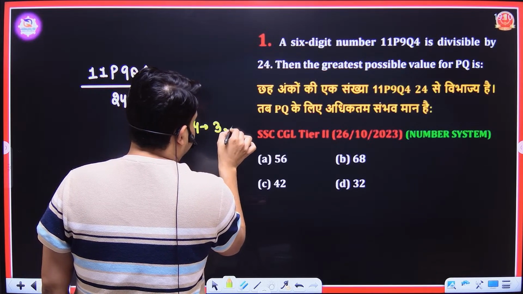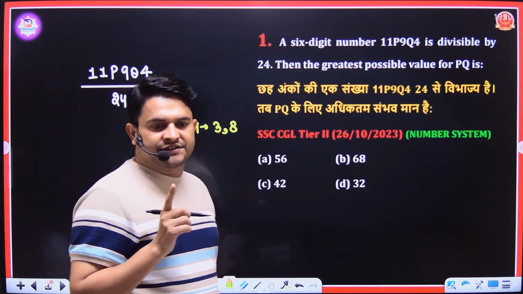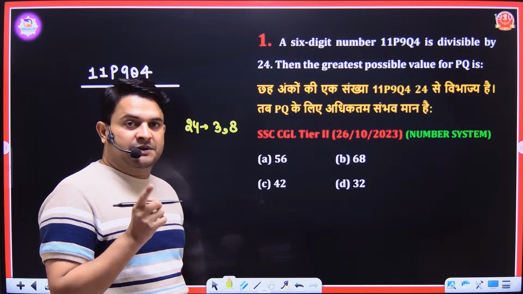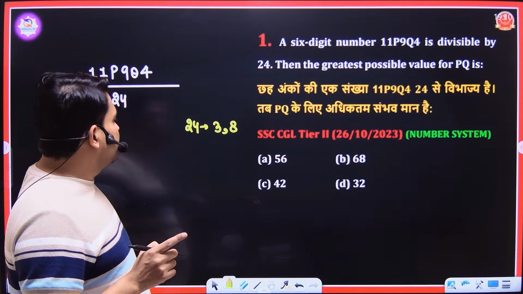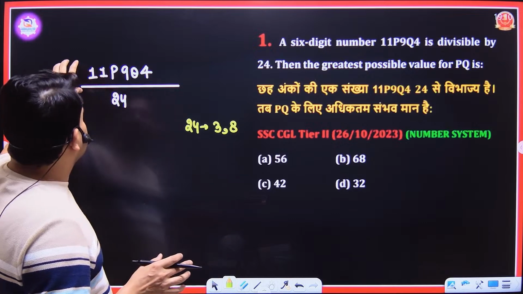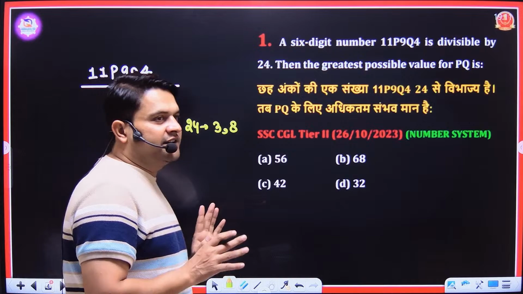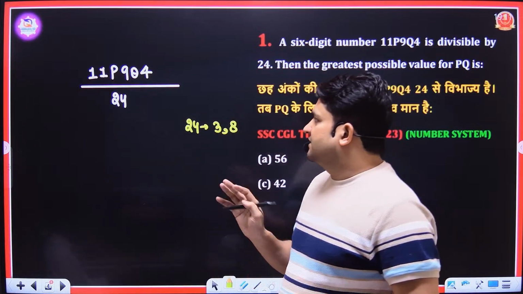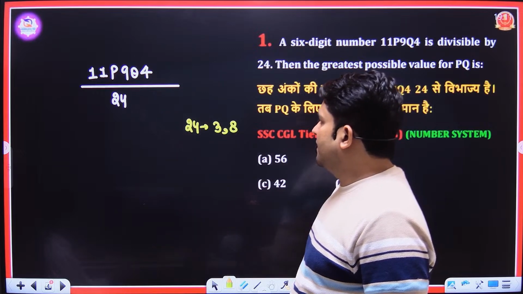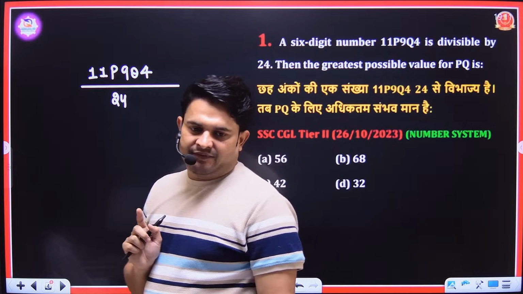3 and 8 simultaneously. And the divisibility rule of 8 says that if the last 3 digits of any number are divisible by 8, then the number itself is divisible by 8. And the divisibility rule of 3 says that if the sum of all the digits of that particular number is divisible by 3, then the number itself is divisible by 3. मतलब कि अगर किसी संख्या के अंकों का योग 3 से विभाज्य है तो संख्या 3 से विभाज्य होगी. अगर अंतिम 3 अंक 8 से विभाज्य हैं तो पूरी संख्या 8 से विभाज्य होगी ही होगी.